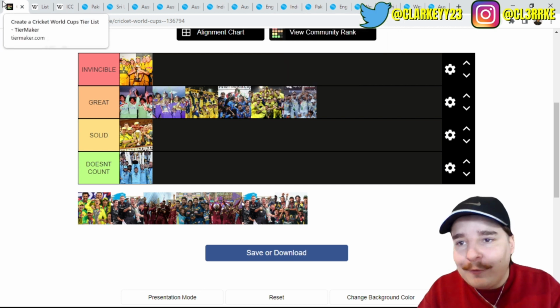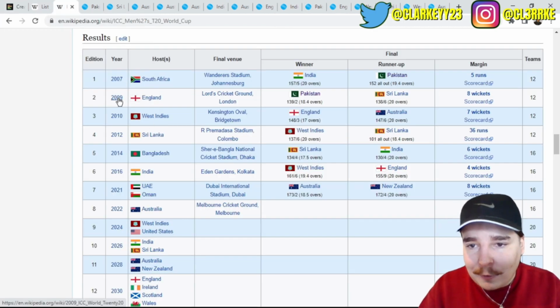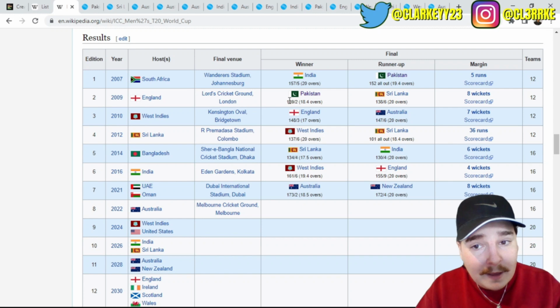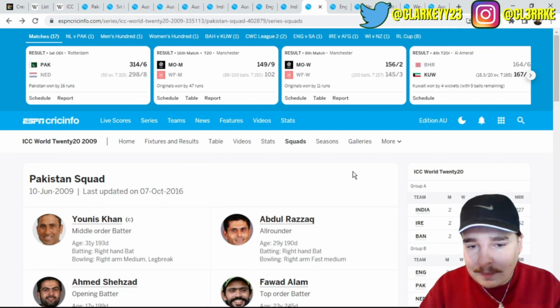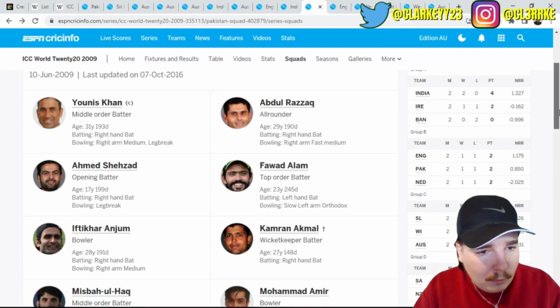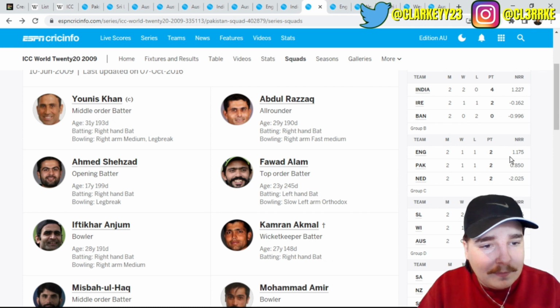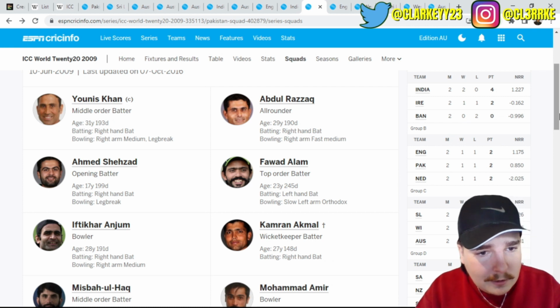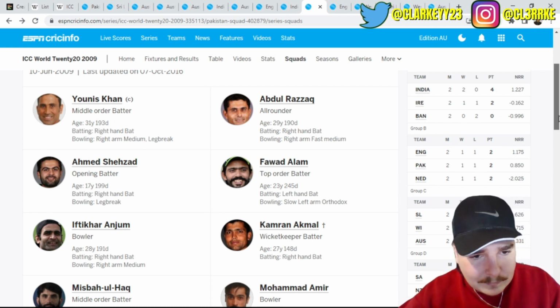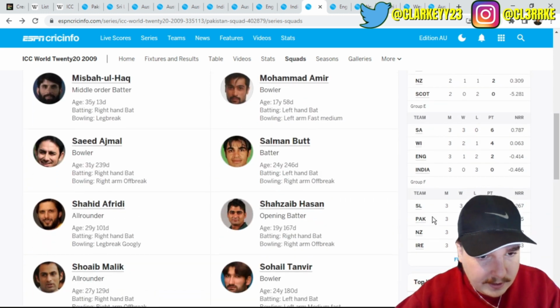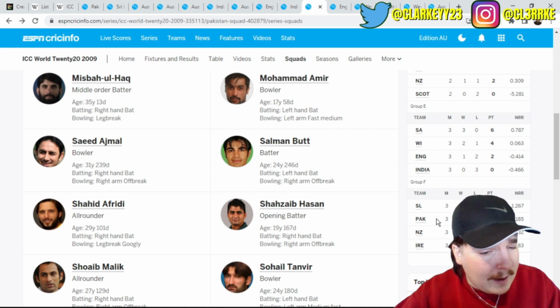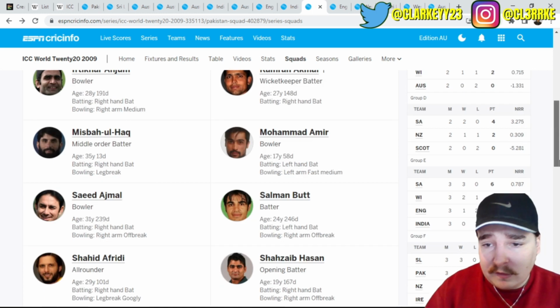Next one, we move on to T20 World Cup 2009. And that was won by Pakistan versus Sri Lanka. 2009 Pakistan team. Let's have a look-see. Did they win every game? No, they didn't. You can't be invincible if you don't. What other games is it? Where's the full group? Yeah, here we go. And they lost a game in this group as well. Yeah, that's not invincible at all.